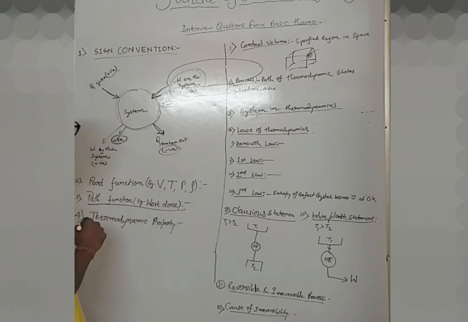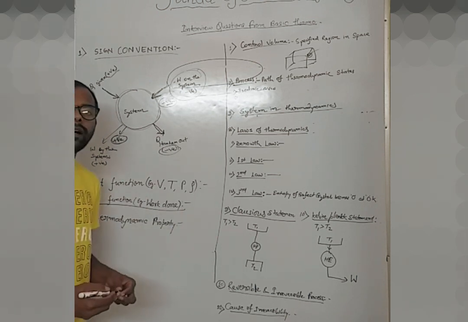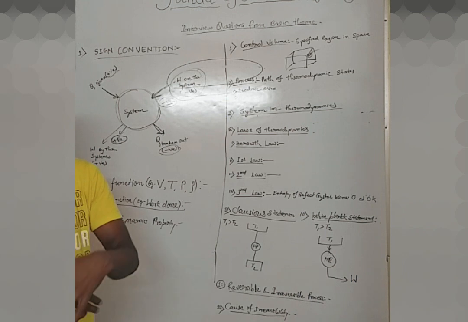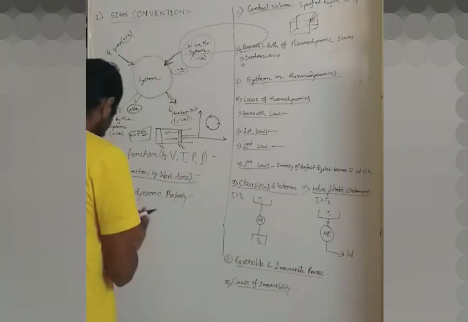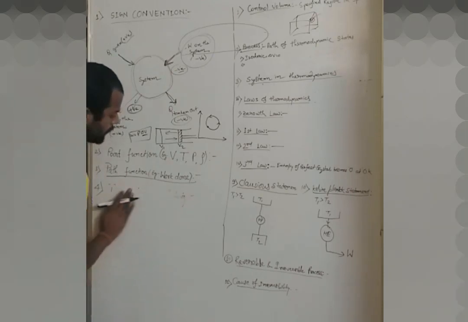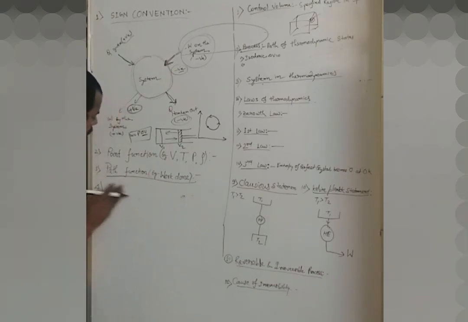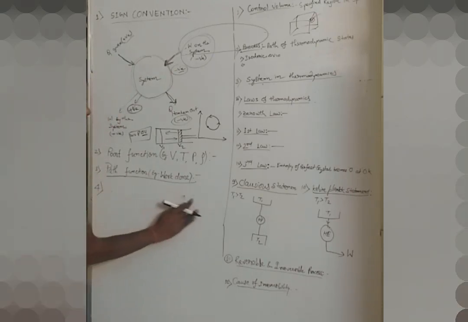Next question is path function. What is called a path function? A function that depends on the path followed is called a path function. I will elaborate on this properly. So let me delete this to explain it properly, that how path function and point function differ.